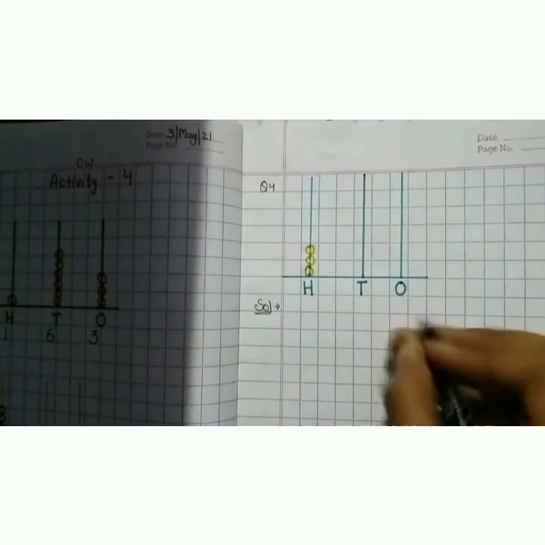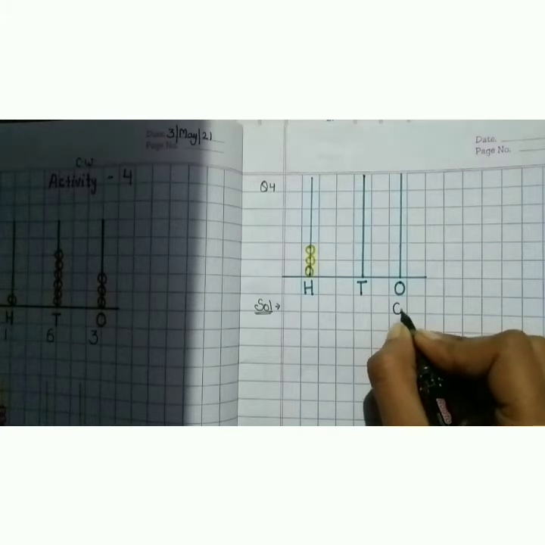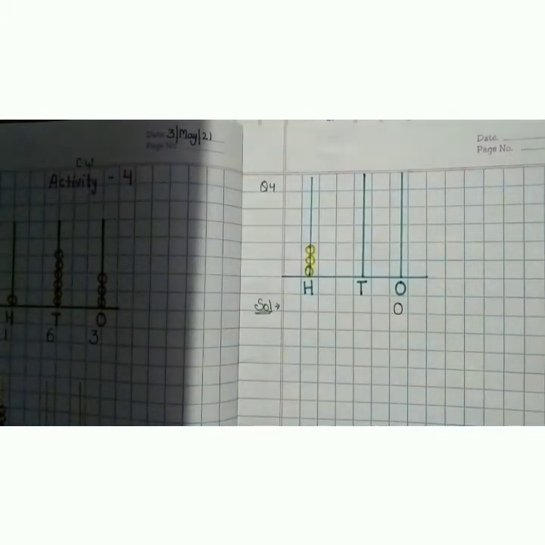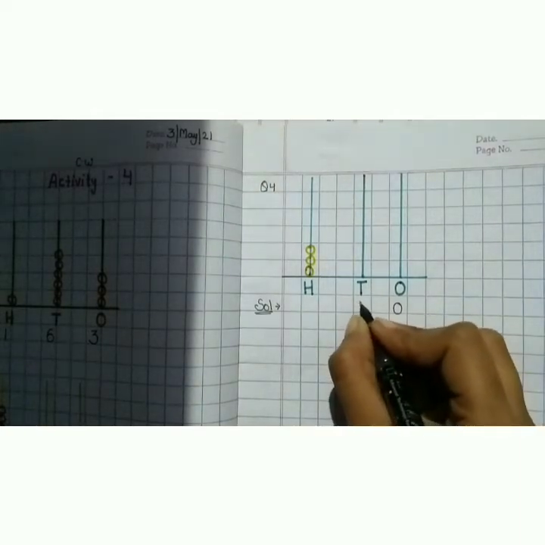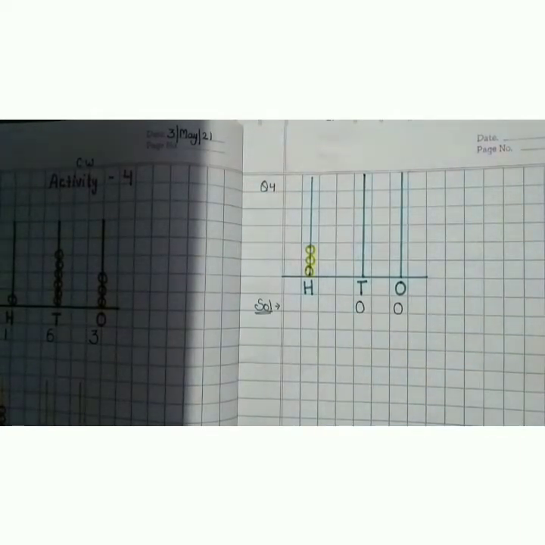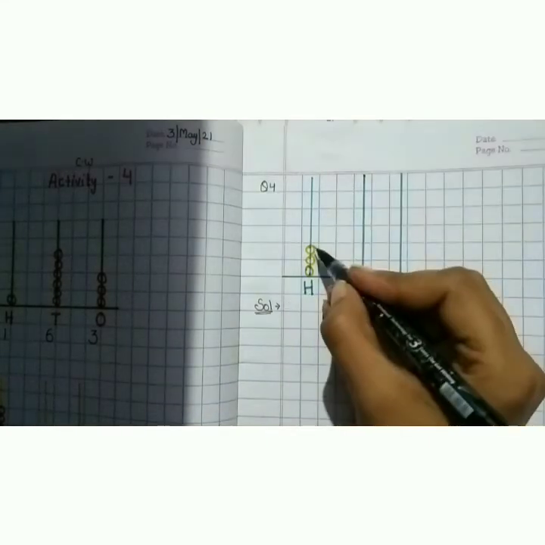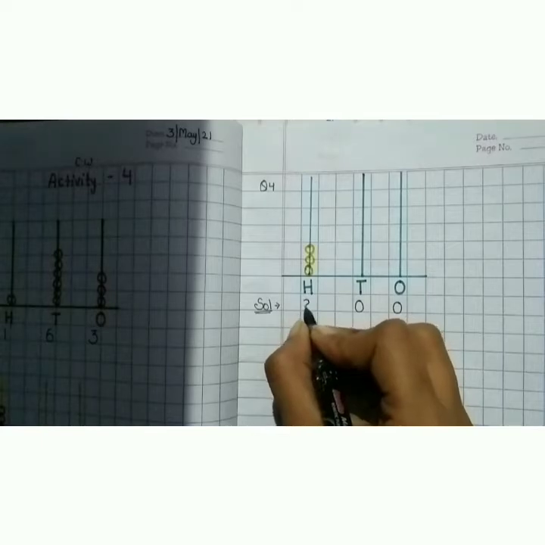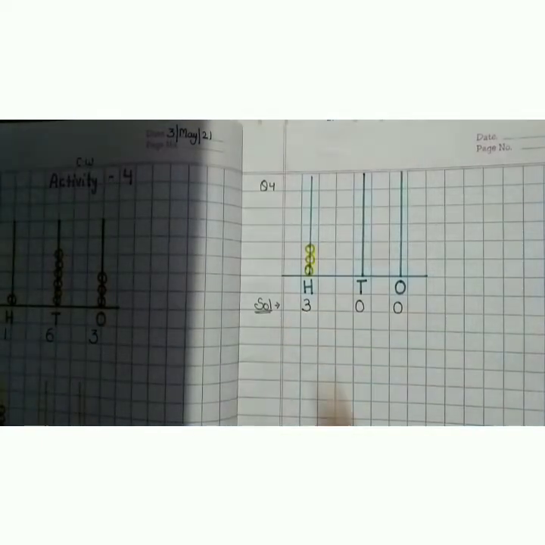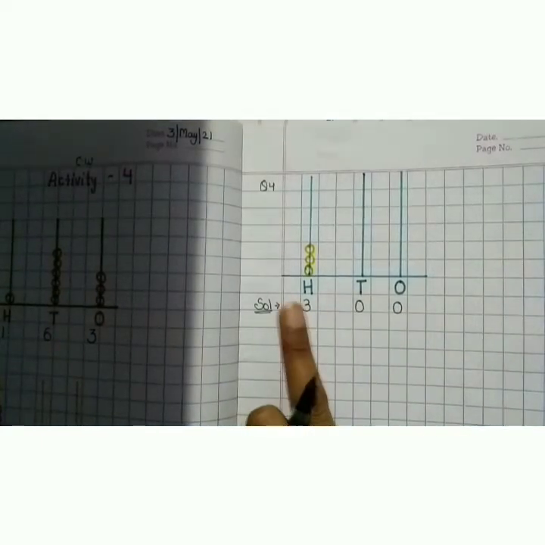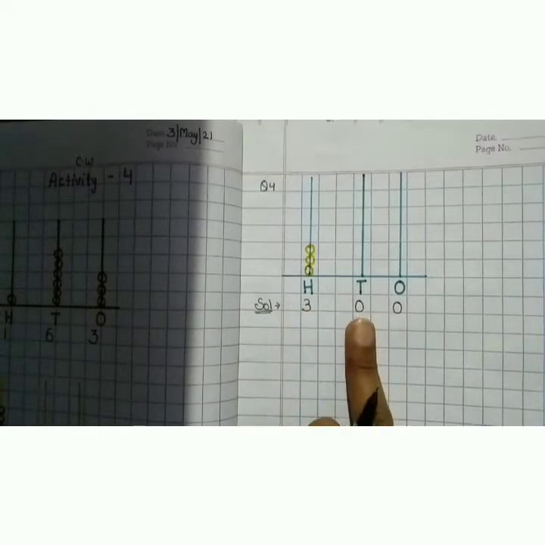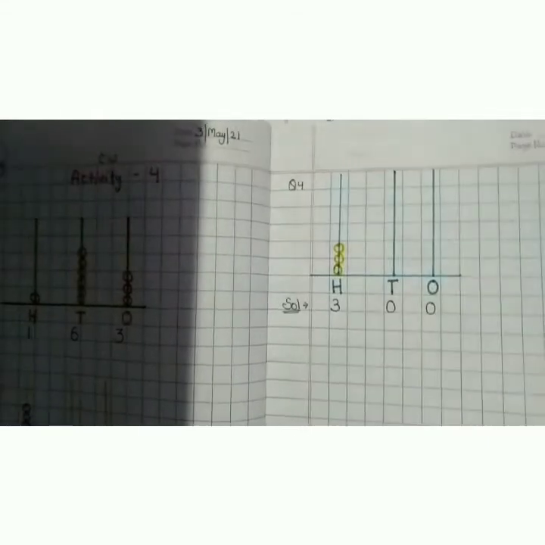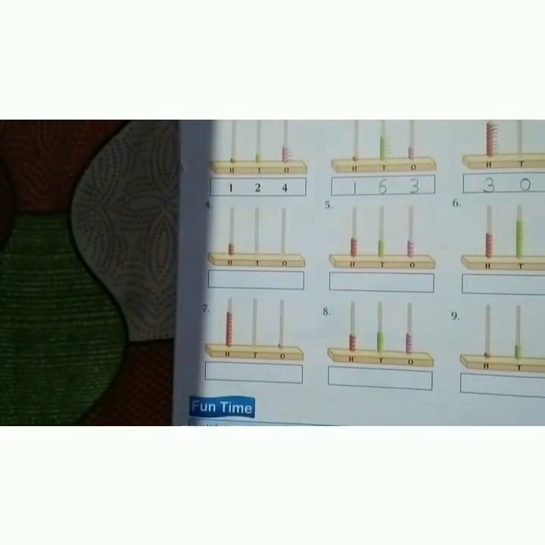Now let's solve it. There are no pearls, so we will write 0 on ones place. As there are no pearls on tens place, so we will write 0 on tens place also. And on 100 place there are how many pearls? 1, 2, 3. There are 3 pearls. Then we will write 3 here. Then now the answer is 300. 3 on 100 place, 0 on tens place and 0 on ones place. So let's write this answer in your book also.